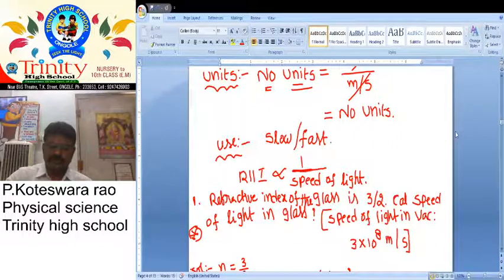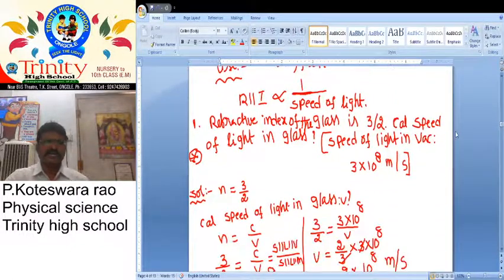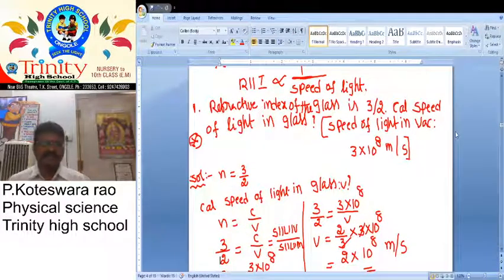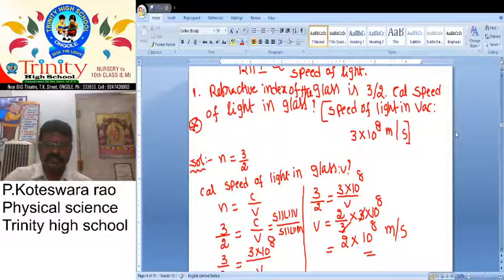What about our explanation? Solution: N equal to 3/2, already given in the problem. Then calculate speed of light in glass, V. So N equal to C by V, N is equal to 3/2, C equal to 3 into 10 power 8 meter by second, the speed of light in vacuum, by V. So V equals 2 by 3 into 3 into 10 power 8, the 3s get cancelled, so 2 into 10 power 8 meter by second.